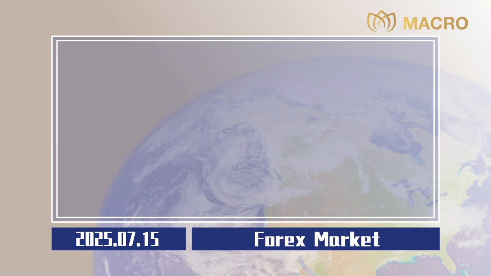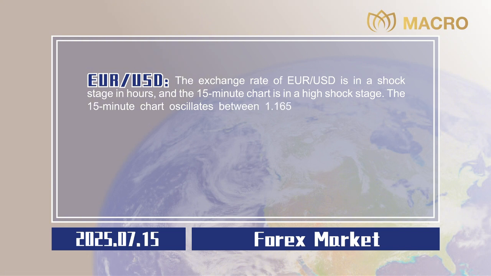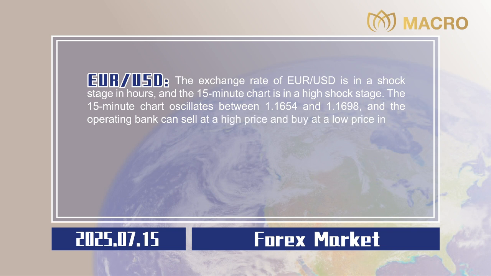Forex market. Euro to US dollar. The exchange rate of euro to US dollar is in a shock stage on the hourly chart, and the 15-minute chart is in a high shock stage. The 15-minute chart oscillates between 1.1654 and 1.1698, and the operation can sell at a high price and buy at a low price in this interval.